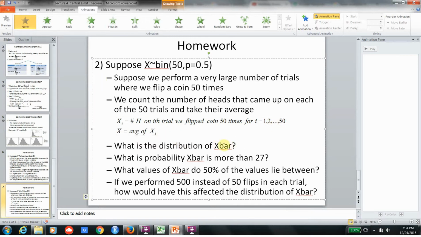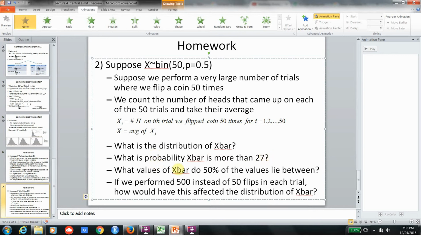The first thing I want to know is, what is the distribution of x bar? Given that you have a sample size of 50 and we know these parameters, what's the distribution of x bar? Notice n is greater than 30, so it's going to be normal, but what's the mean? What's the standard deviation? What's the probability that x bar is more than 27?